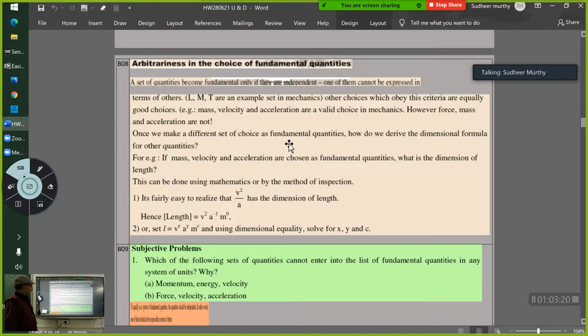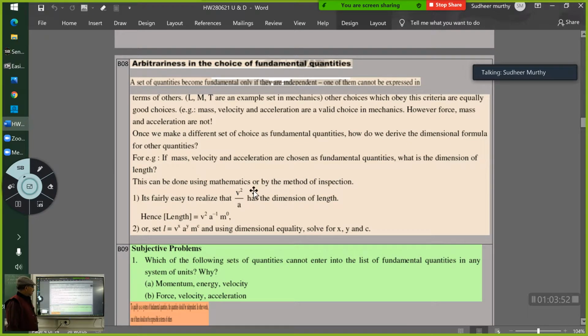Once we make a different choice of fundamental quantities, how do we derive the dimensional formula? Suppose I choose mass, velocity and acceleration. Let me see the consequence of it.